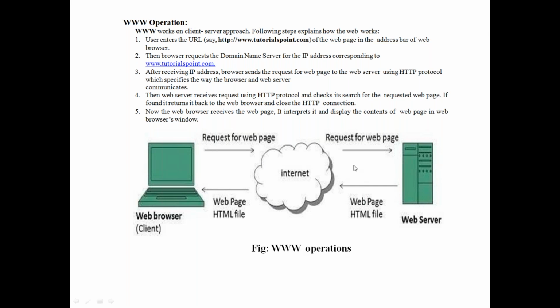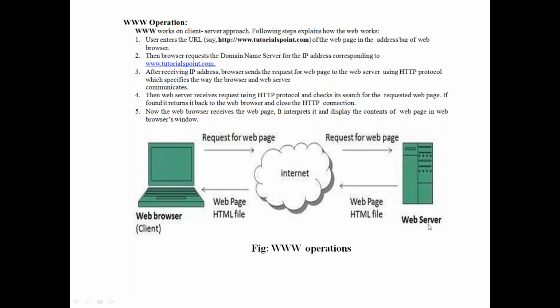There are two computers: one is the web browser, one is the web server. Web browser means client. The computer used by the client is called the web client, and the one providing the information to the web client is called the web server.